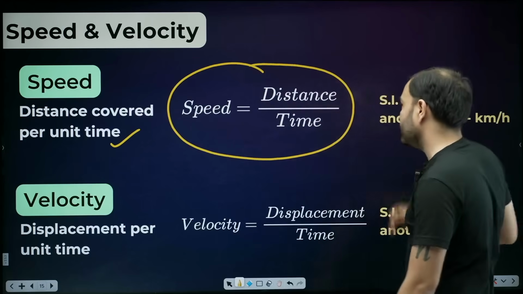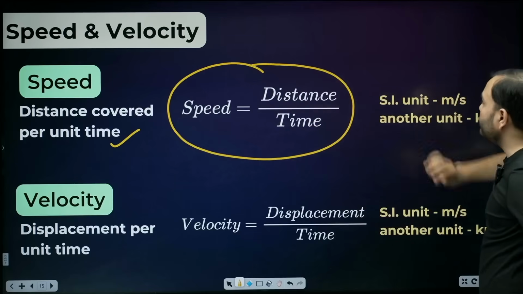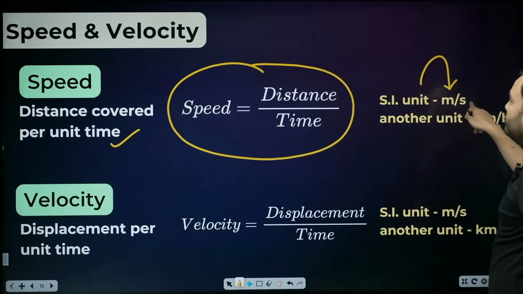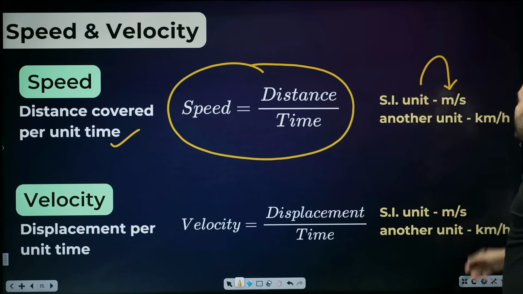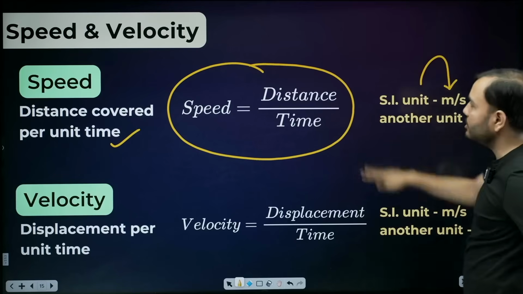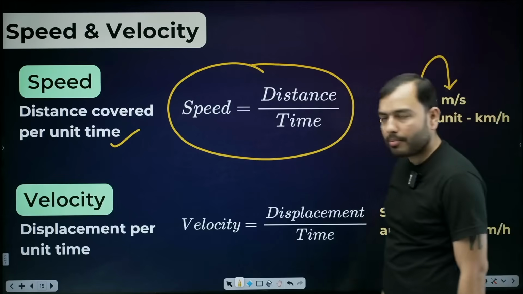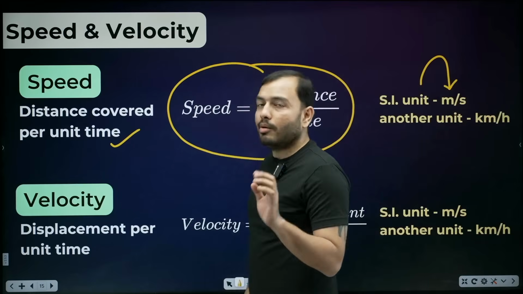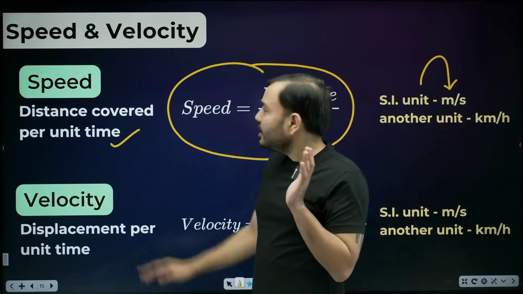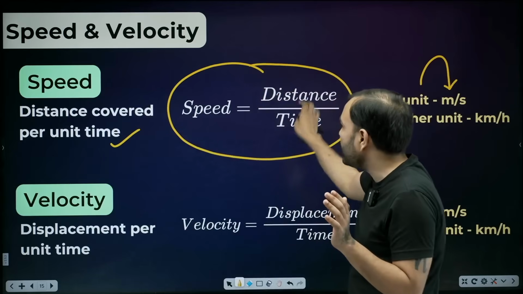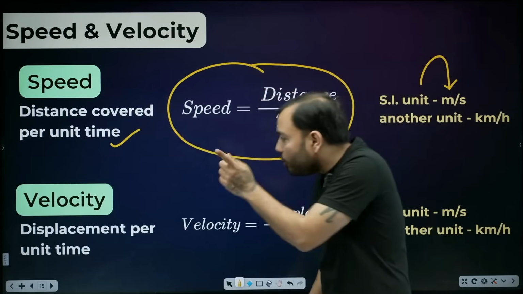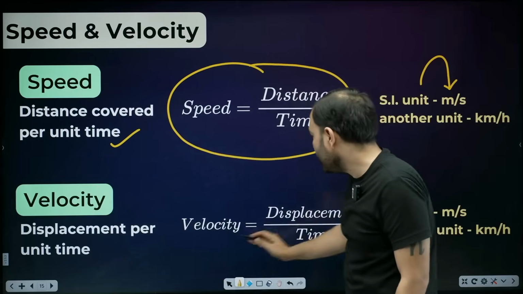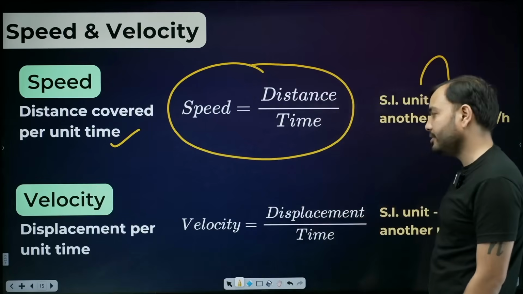What is its standard unit, beta? Meter per second. Take distance in meters, time in seconds. Another unit is kilometer per hour: distance in kilometers, time in hours. Now what is velocity? We studied distance and displacement. Speed is distance upon time. What is velocity? Displacement per unit time. Simple.